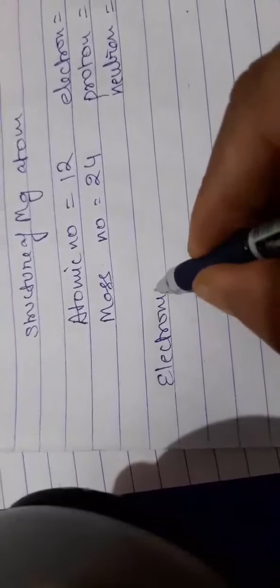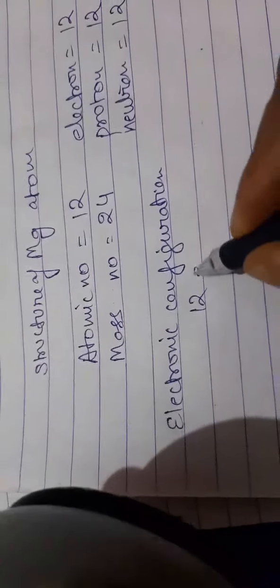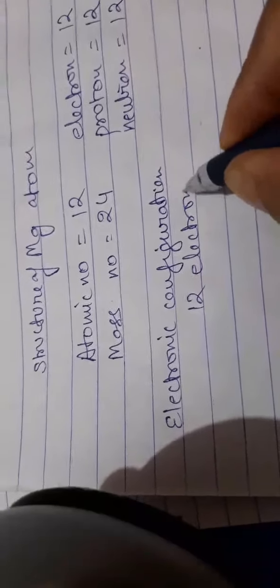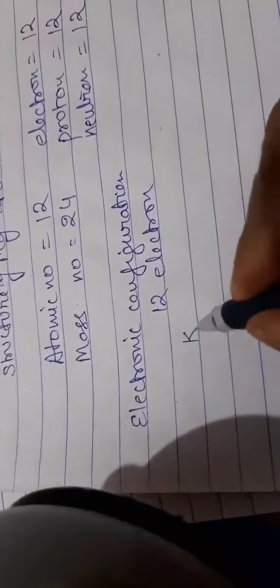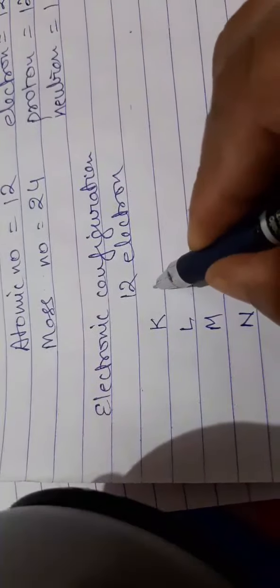Now how will I write it in electronic configuration? This is one example, with which we can do all. Now how many electrons are there? 12 electrons. So if I say shells K, L, M and N, how many electrons can come in shell K?